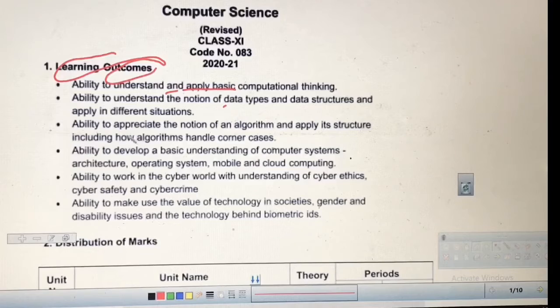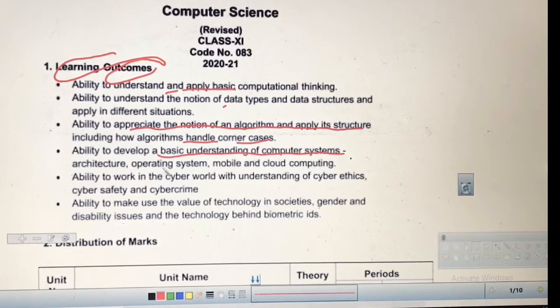Then the ability to appreciate the notion of an algorithm and apply its structure. Students should be aware of what an algorithm is, what its structure is, and how algorithm cases can be handled. We will study all these things, and then you will come to know them. Ability to develop a basic understanding of the computer system. This is a very important point, that is, basic understanding of any concept is always important. Until you know the basic concepts of the computer system, you can't proceed.